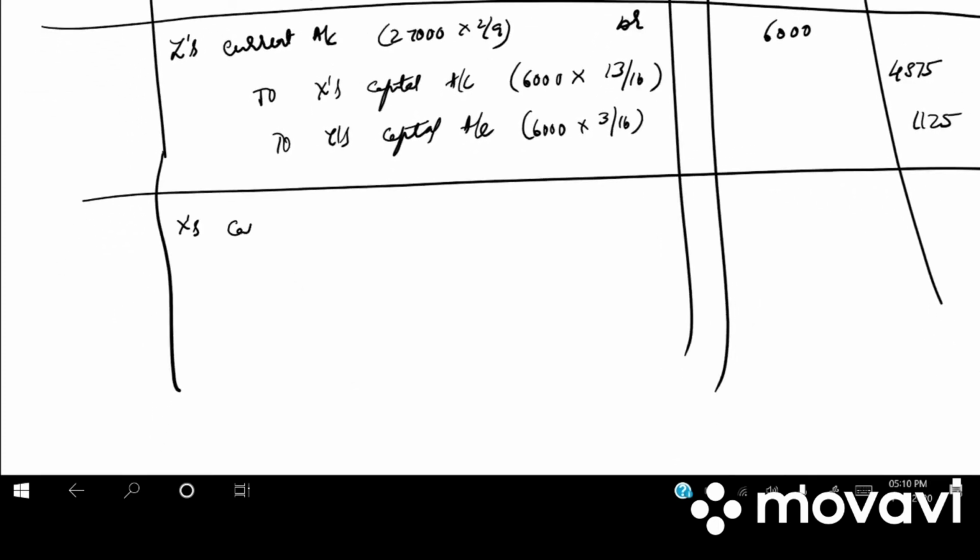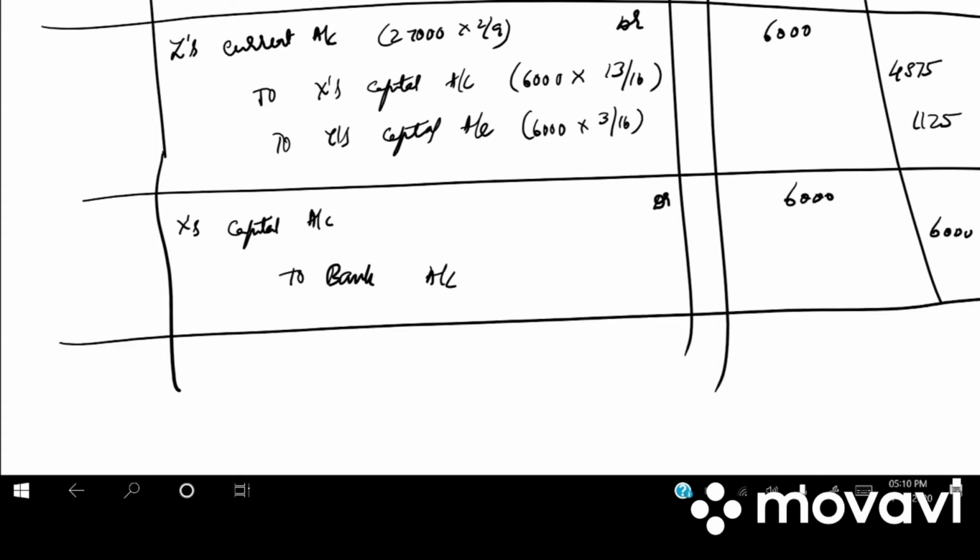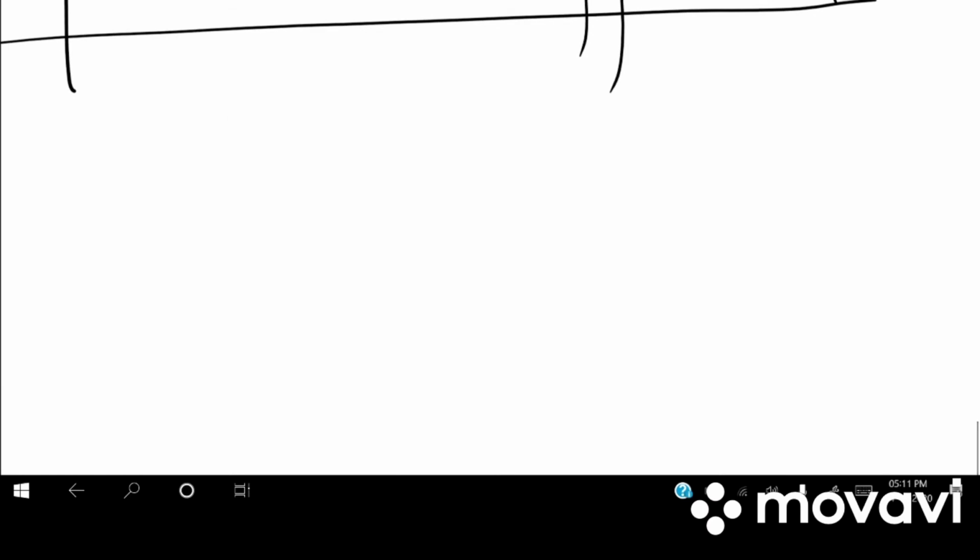Last we have X has withdrawn money. So X capital account debited to bank account. 6,000 debit, 6,000 credit. Write down the narration. Cash withdrew by X.